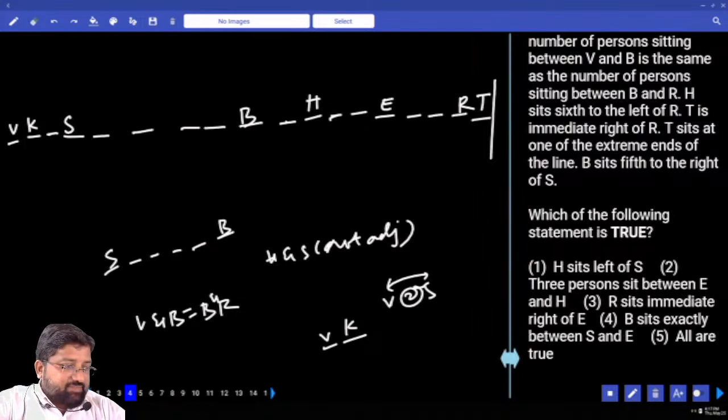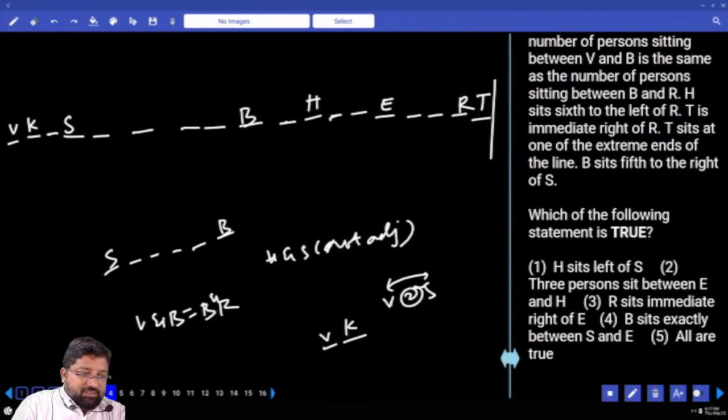Which of the following statements is true? H sits to the left of S. No. 3 persons sit between E and H. No. R sits to the immediate right of E. No. B sits exactly between S and E. Is B sitting exactly between S and E? Yes. Absolutely yes. Next puzzle.